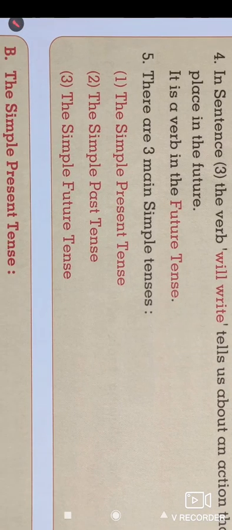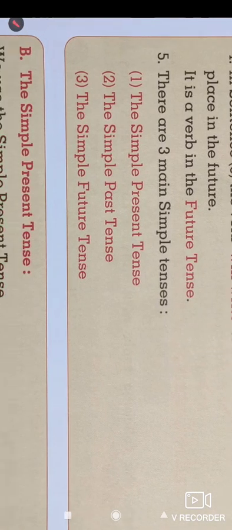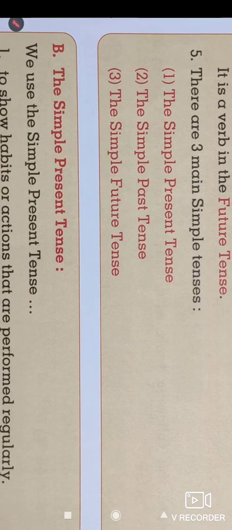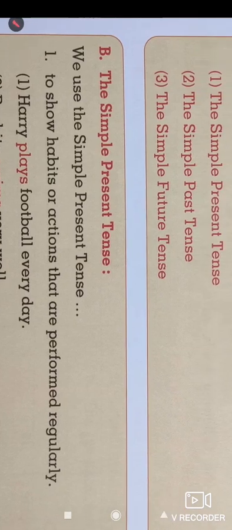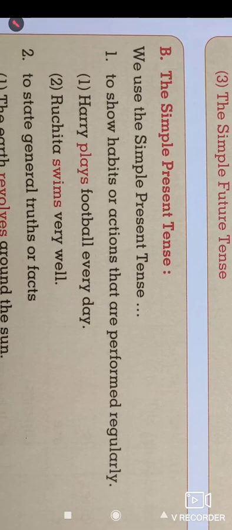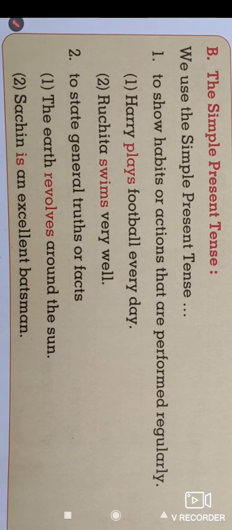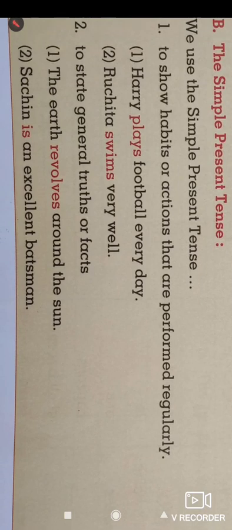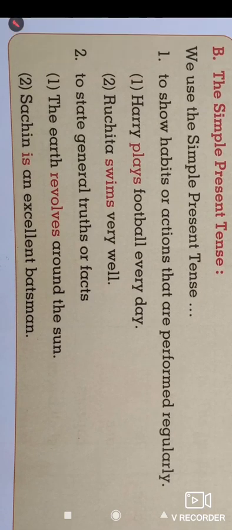So here are the three main simple tenses, that is simple present tense, simple past tense and simple future tense. Let us look at the first tense, that is the simple present tense. How can we recognize the simple present tense? Look at the first use: to show habits or actions that are performed regularly. So we use the simple present tense to show actions which happen daily, on a regular basis.